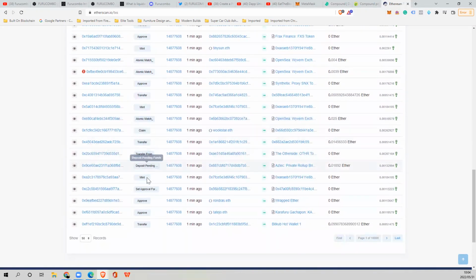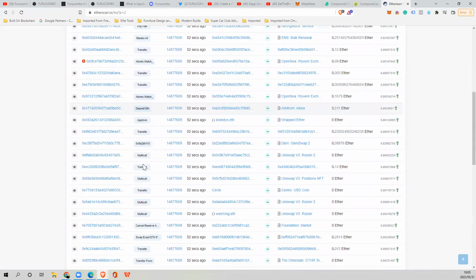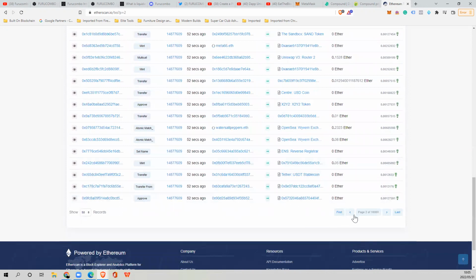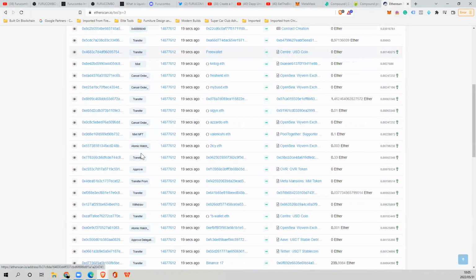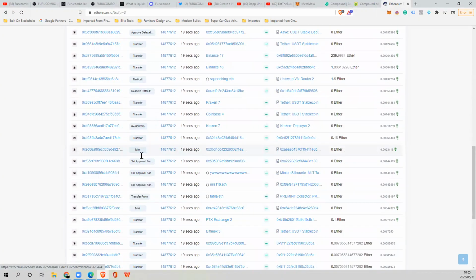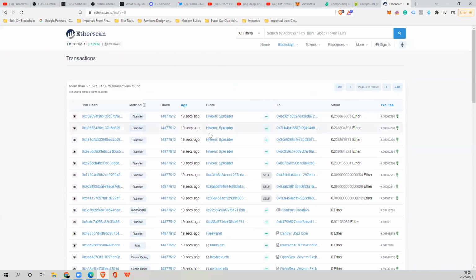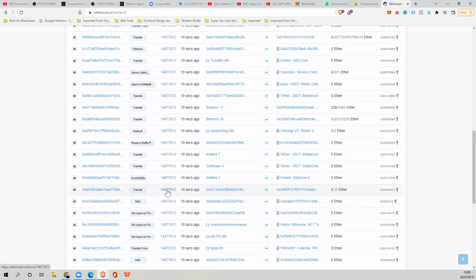So no flash loans happening at this moment in time. Approve, transfer. I'm looking for a flash loan. Let's look for a flash loan. Okay, so no executions of flash loans at the moment, but that's okay. I'm going to include an example of that in a video after this, where you're going to actually see how a flash loan is done and how you can reverse engineer the entire process, right?